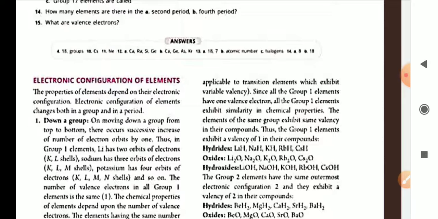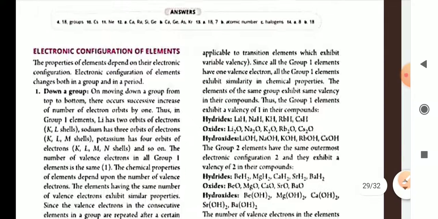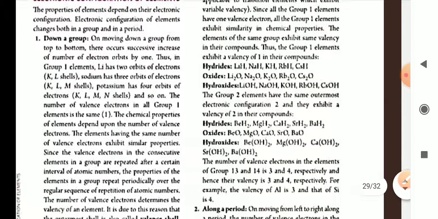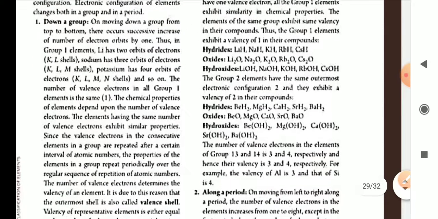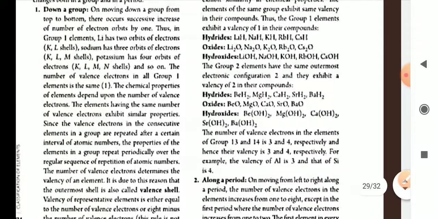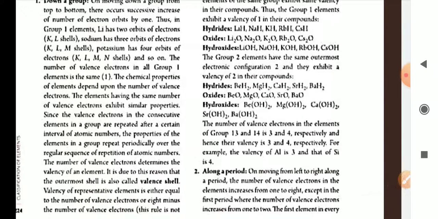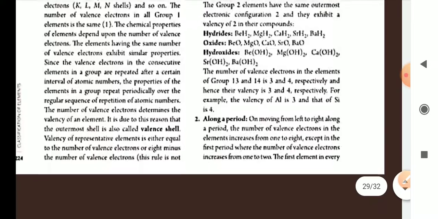All the group 1 elements have one valence electron. All the group 1 elements exhibit similarity in chemical properties. Hydrides: lithium hydride, sodium hydride, potassium hydride, in this way. Hydroxides. So these are alkali metals. Group 2 elements have the same outermost electronic configuration, 2. So they exhibit a valency of 2 and react with other compounds.